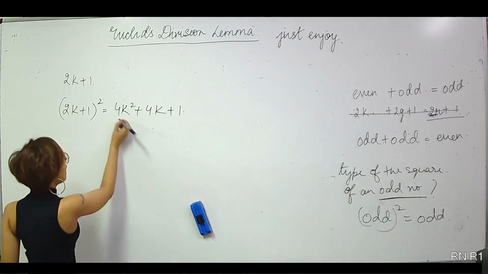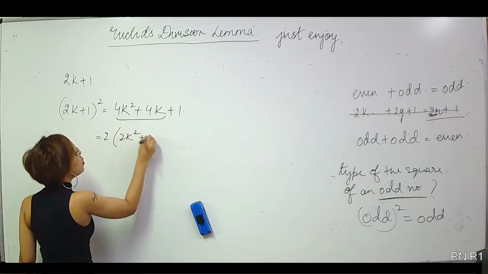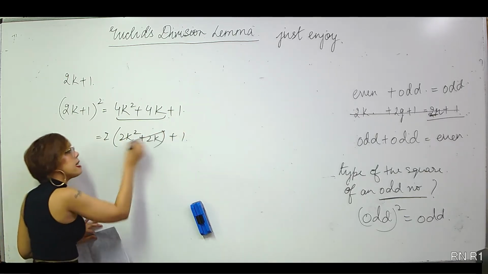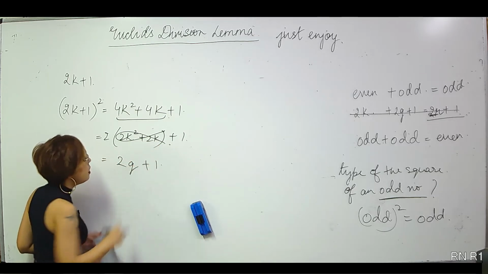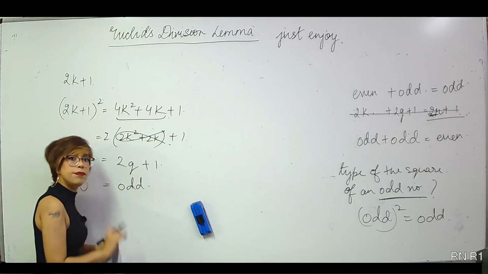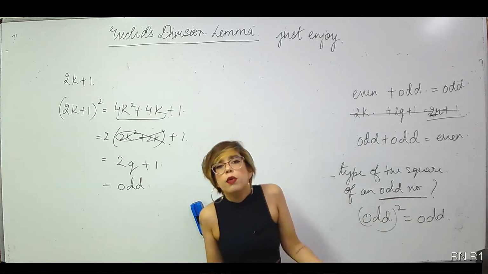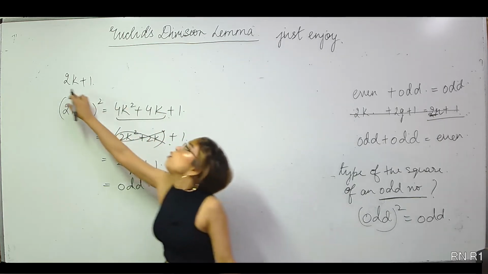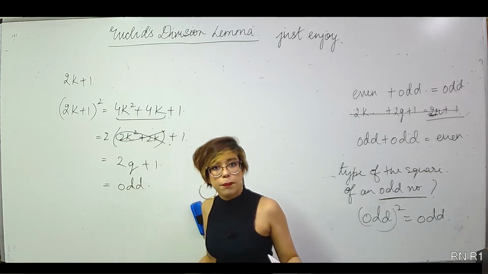So what I can do is, I can take 2 common from them. So that is 2 into 2k square plus 2k, plus 1. Now clearly this is an integer. So let me write this as 2q plus 1. Now definitely 2q plus 1 is an odd number. Which you justified, right? Which you said, yes, odd square would be odd only. I have justified it. The square of an odd number 2k plus 1 would be of the form 2q plus 1, which is an odd number.